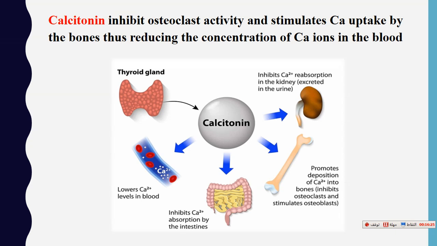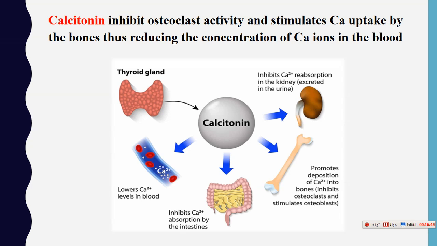This hormone acts on the bone, on the kidney, and on the intestine. On the bone, it promotes deposition of calcium, meaning uptake of calcium by the bone. So it inhibits osteoclast formation and stimulates osteoblast formation.